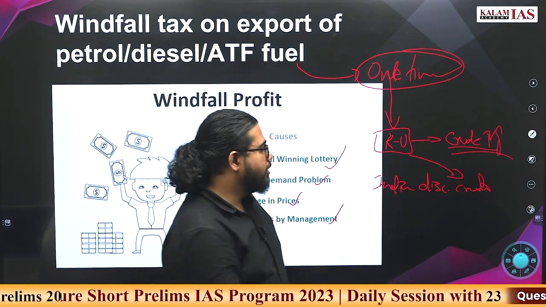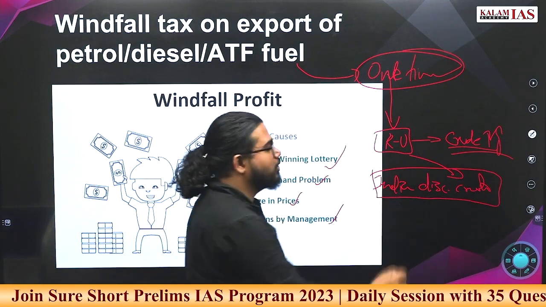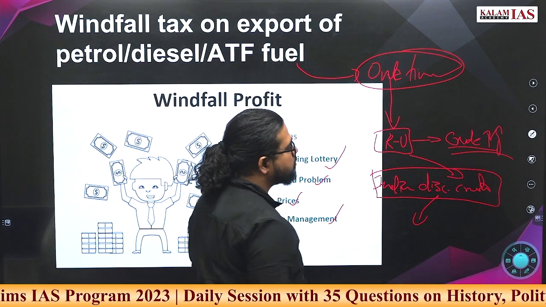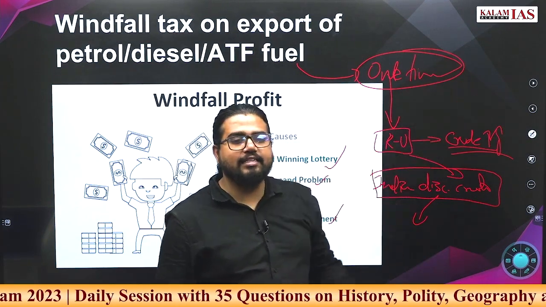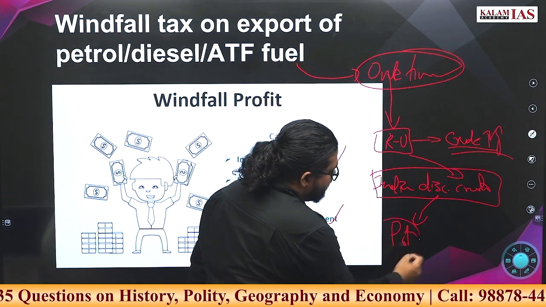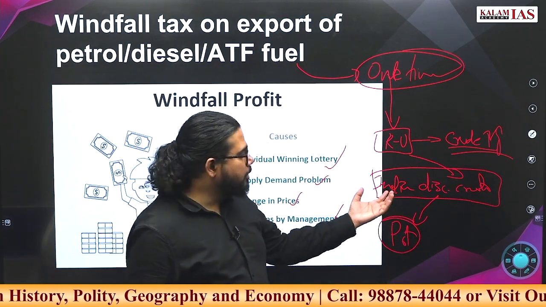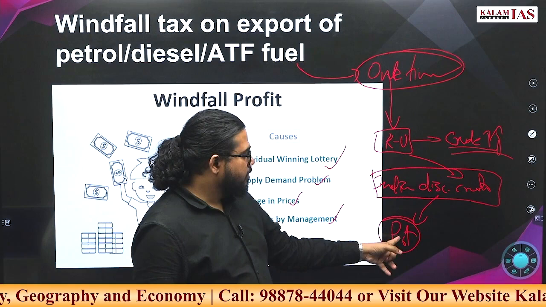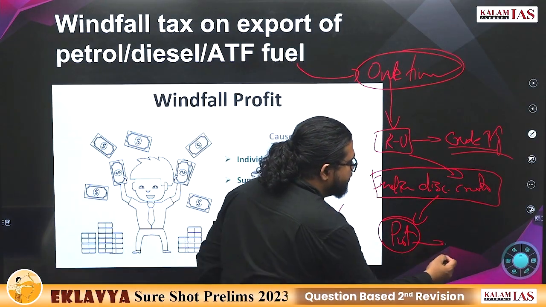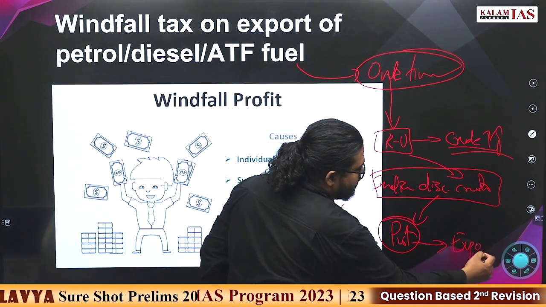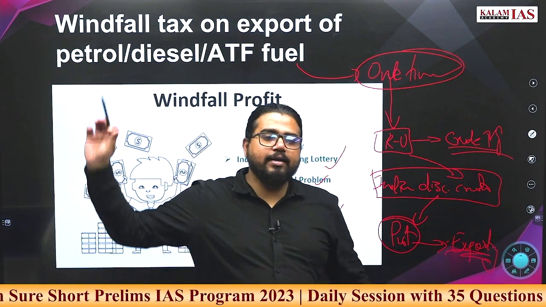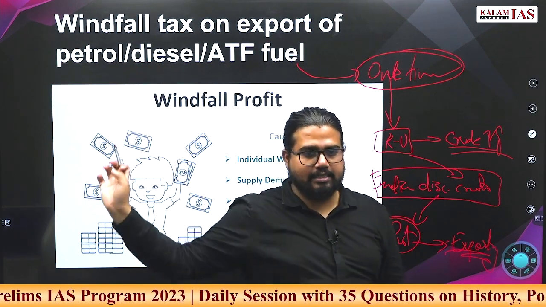Now crude prices are very high in the international market. What are private companies doing? They are refining this crude in India and exporting it. Now on these exports the government put this windfall tax.